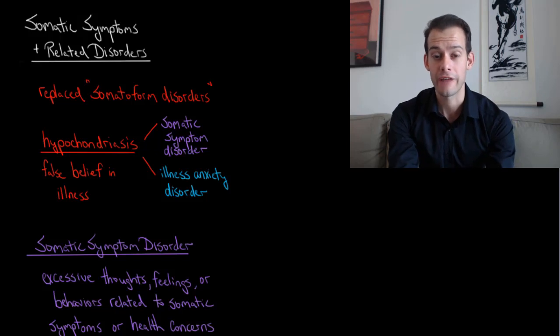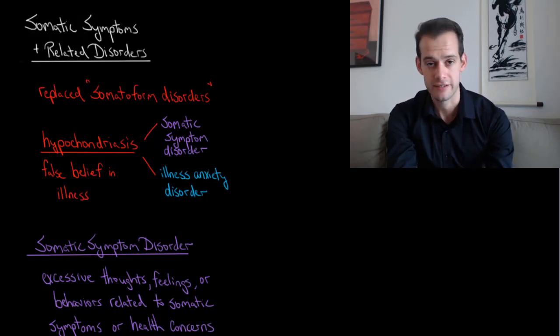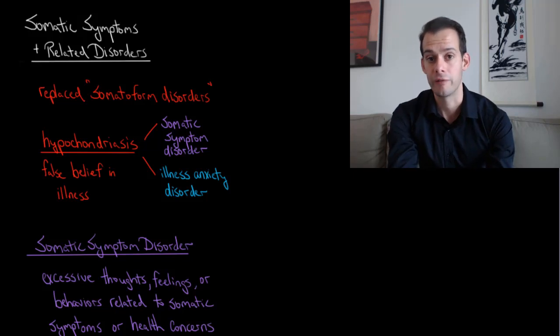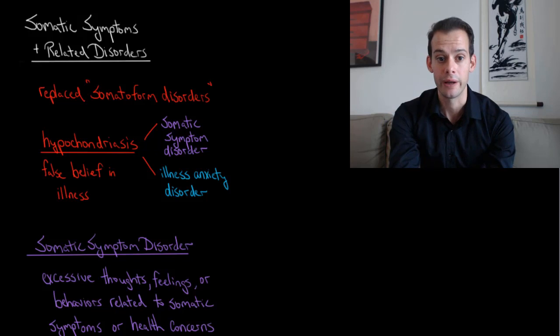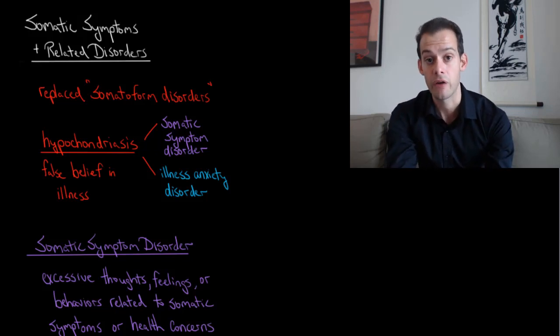In this video, we're going to look at the category of somatic symptoms and related disorders in the DSM-5. So we should start by noting that this is a new category label in the DSM-5. If you have an older textbook or if you're looking at resources that predate the DSM-5, then you might see reference to a category of somatoform disorders. But this term is no longer used. So now we call these somatic symptoms and related disorders.